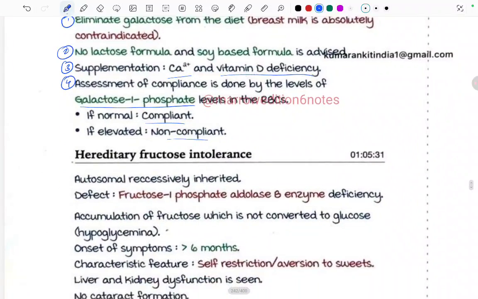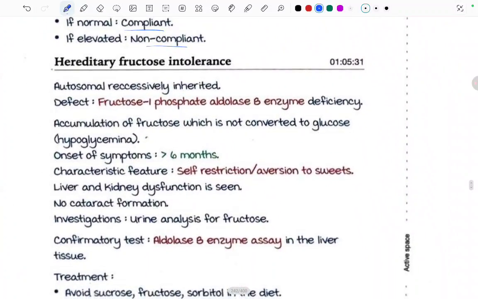Now coming to the last one, the sixth one, hereditary fructose intolerance. It is autosomal recessively inherited. There is defect in what? Fructose 1 phosphate aldolase B enzyme deficiency. There is accumulation of fructose, which is not converted to glucose. In hereditary fructose intolerance, there will be accumulation of fructose, but it is not getting converted to glucose, and there is defect of fructose 1 phosphate aldolase B enzyme.